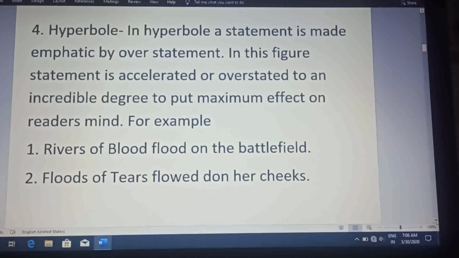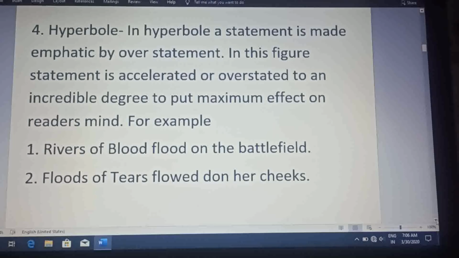Here the spelling of down is wrong, so please correct it: D-O-W-N, down. Now, what is hyperbole? Exaggeration, या हिंदी में इसको अतिशयोक्ति अलंकार भी कहा जाता है. In hyperbole, the writers or authors try to put the maximum effect on the reader's mind.